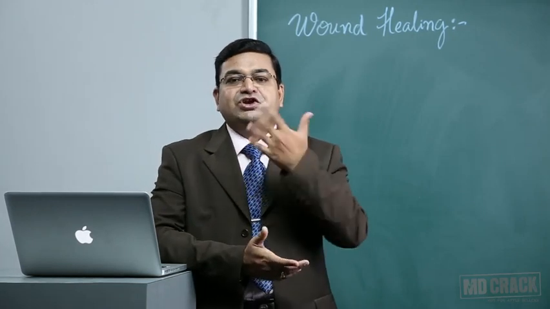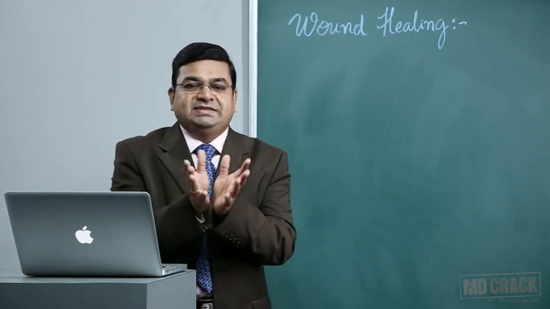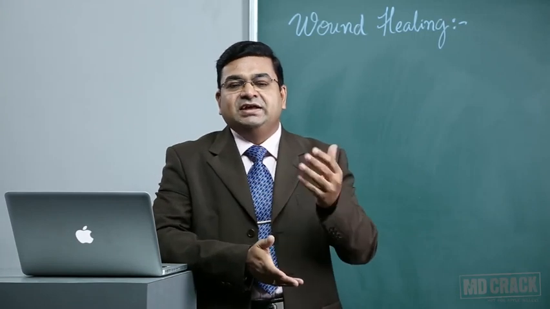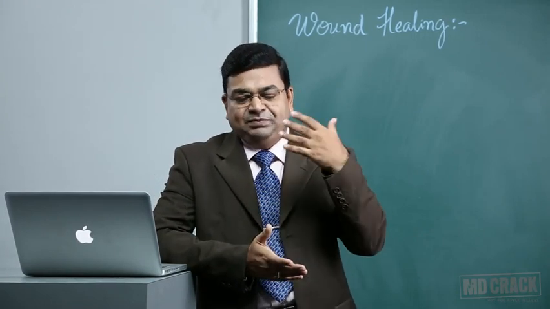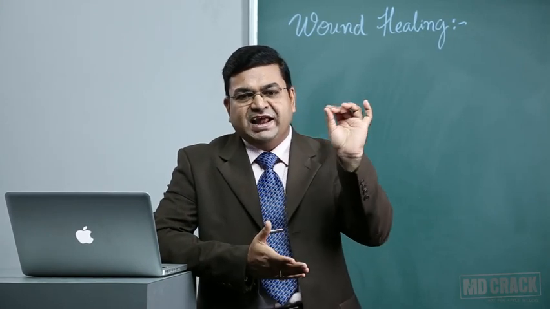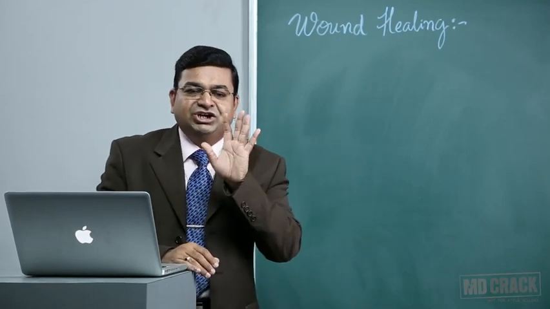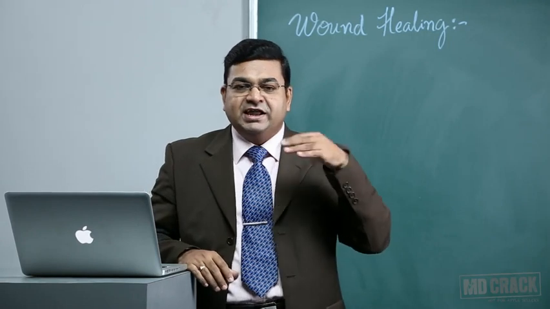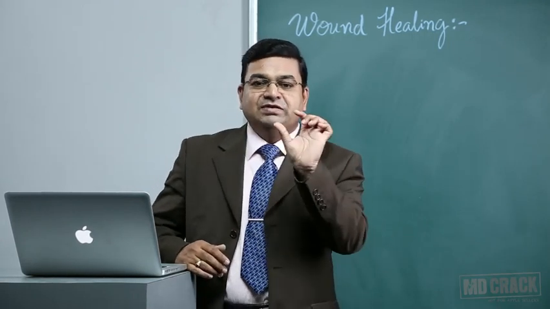That is formation of new blood vessels. The new blood vessels that are formed are not very stable. They are very fragile. That's why, once you touch them, they easily leak outside and bleed a lot. So whenever you touch a granulation tissue, it bleeds a lot. Remember, the word granulation tissue is entirely different from granulomatous condition or granulomatous inflammation. Don't confuse these two words.